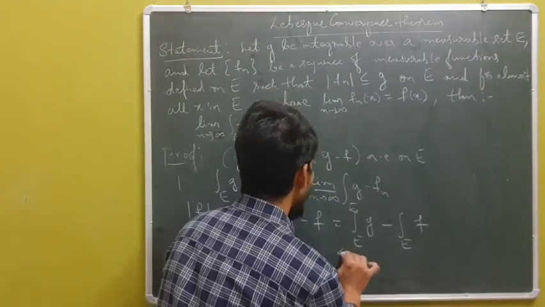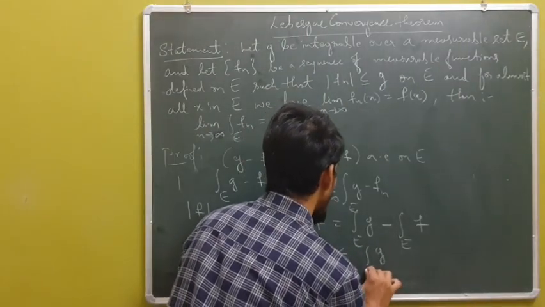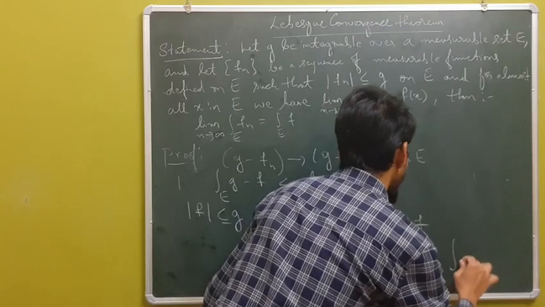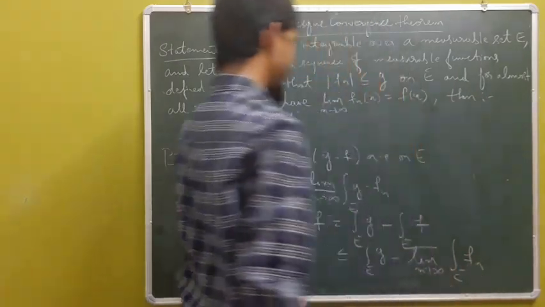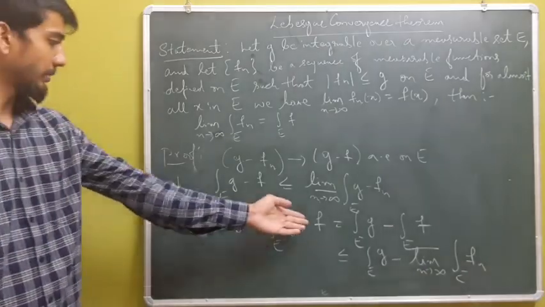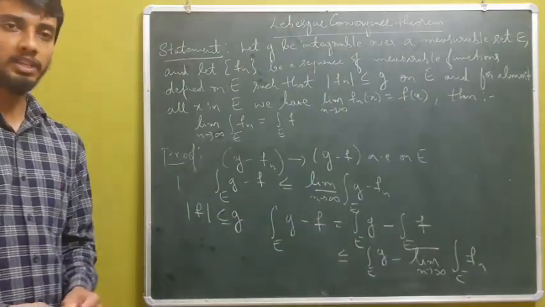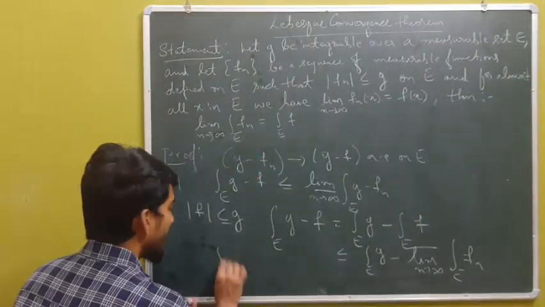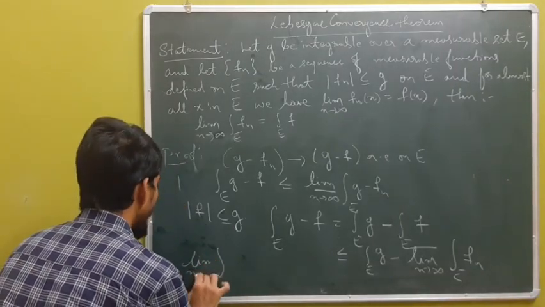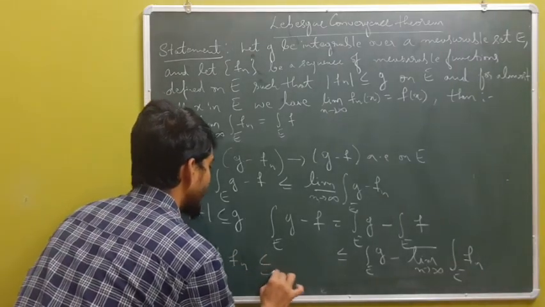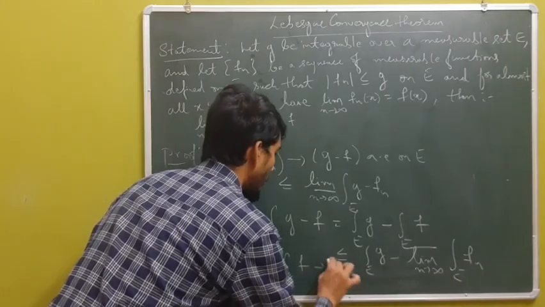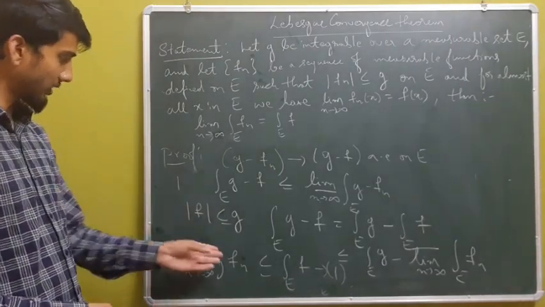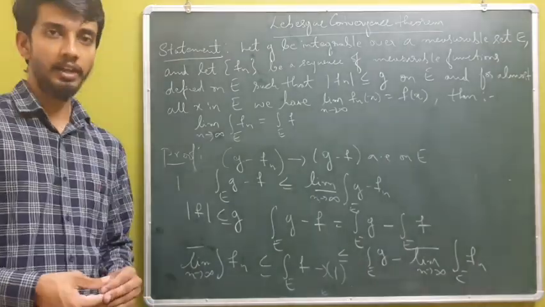But this is less than or equal to the integral of g over E minus the limit supremum of the integral of fn over E. So we have the integral of g minus f less than or equal to the integral of g minus the limit supremum of the integral of fn. But this implies the limit supremum of the integral of fn is less than or equal to the integral of f over E. Call this inequality 1.